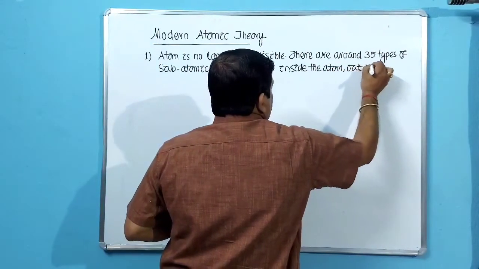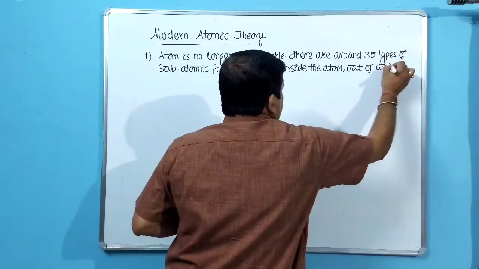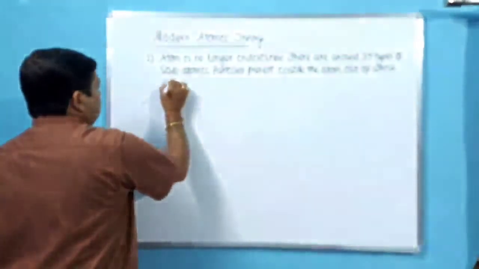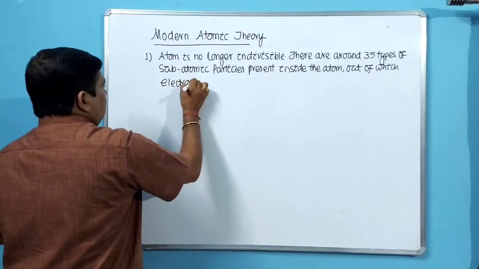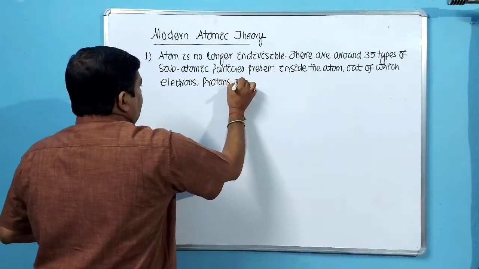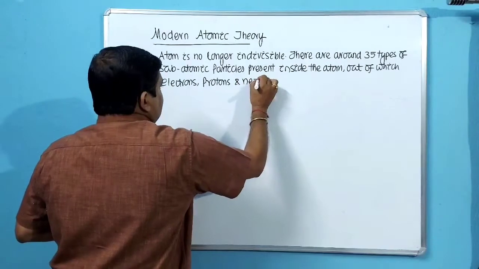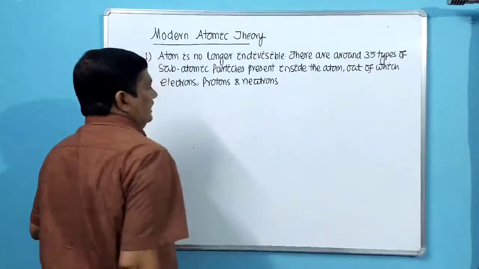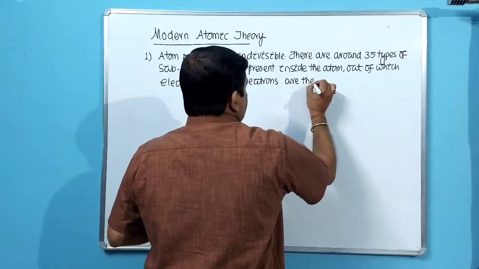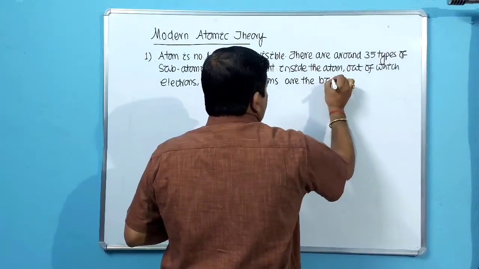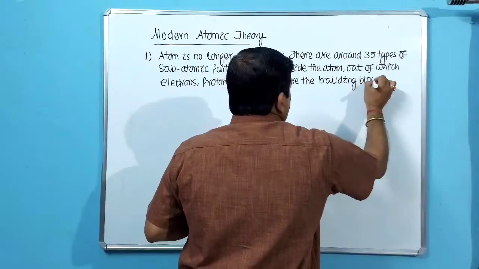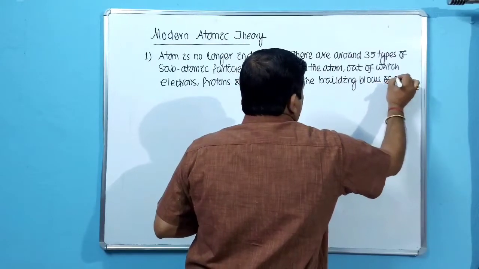Out of which three fundamental particles called electrons, protons and neutrons will be discussed in this chapter. These are the fundamental particles called building blocks, building blocks of atom.